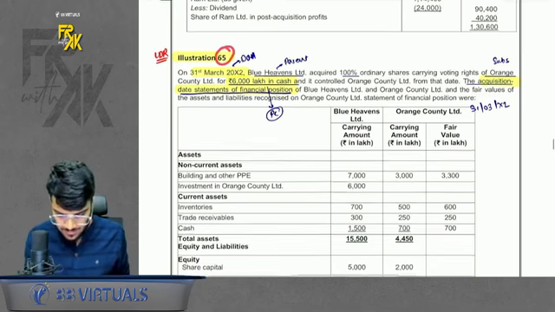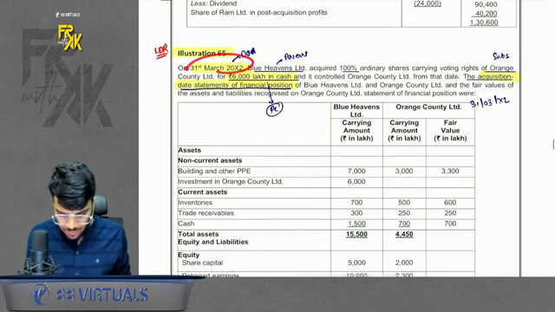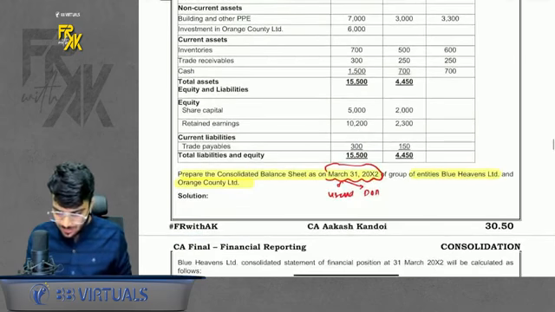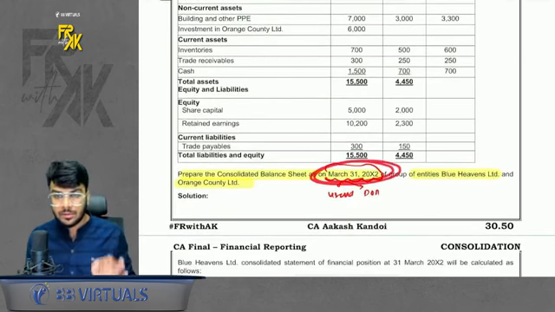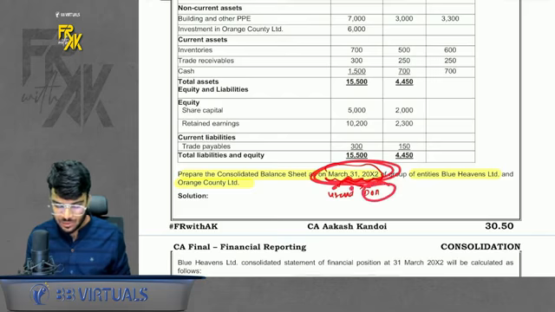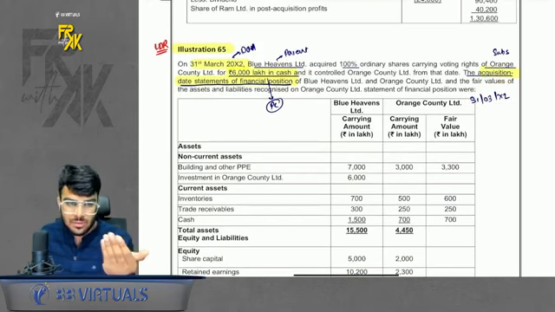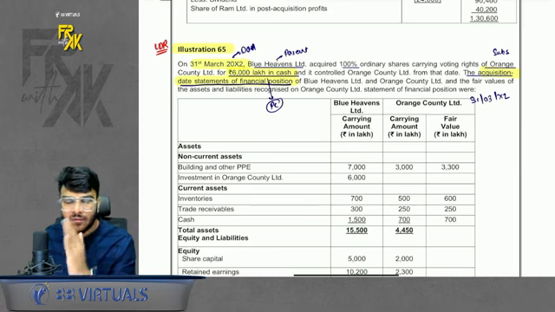First 65. It says we acquired 100% on 31st March 12 and the balance sheet is also given 31st March 12 and they have asked the CFS of 31st March 12 only. That is here the year end and date of acquisition are same. Okay. So how will you solve this? Here ideally it is a question of 103, not 110. Why? Because year end and date of acquisition is same.